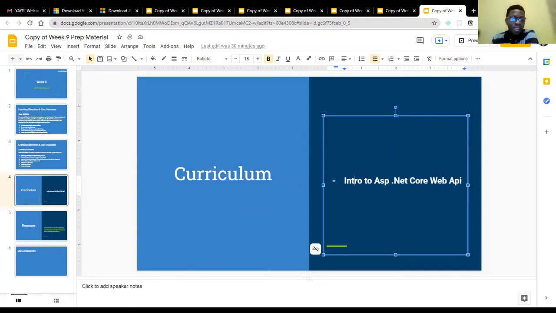Okay, so we have Visual Studio Code up here. After installing Visual Studio Code, we would need to install some extensions. Let me zoom in a bit.